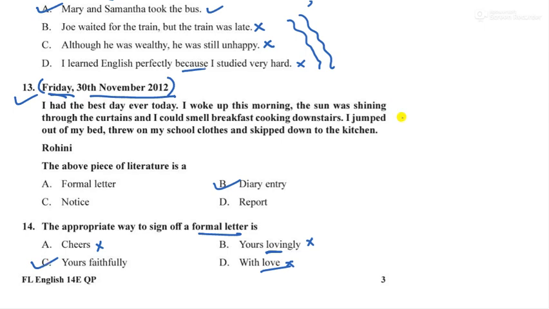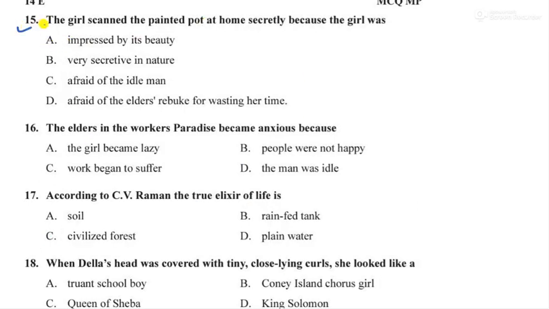Okay, so 14 marks are mainly from the grammar part. Now the questions will be from your prose and poetry, so let us move to them. Question number 15. The girl scanned the painted pot at home secretly because she was, this is from which chapter? A Wrong Man in Workers Paradise, right? You should be aware of the chapter name at least, so you can easily identify the answer.